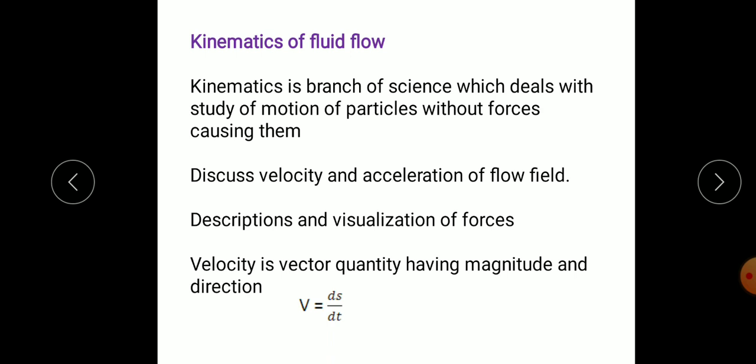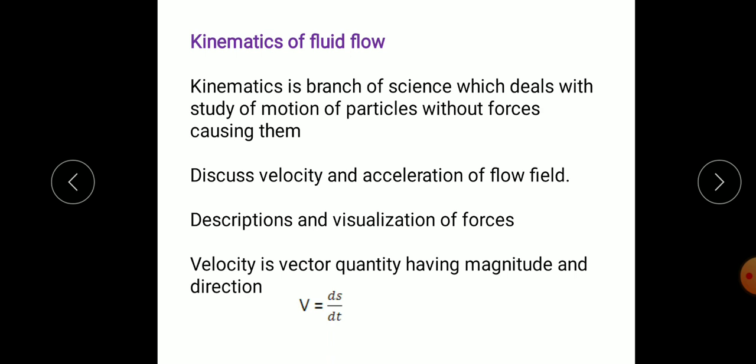So here we are not considering the cause of the force. The cause of the force is not considered, only the motion of particles. So majorly we are considering the velocity and acceleration of the flowing fluid.